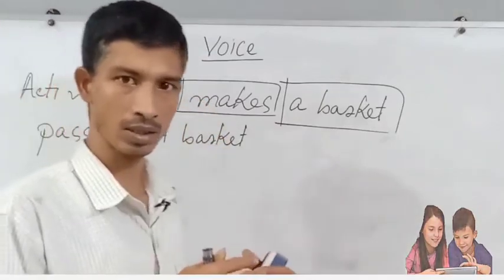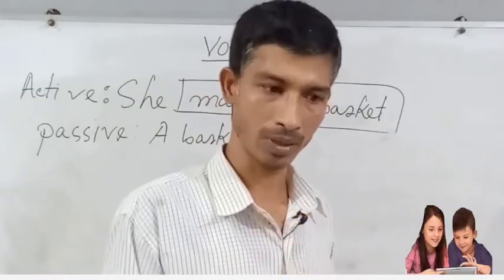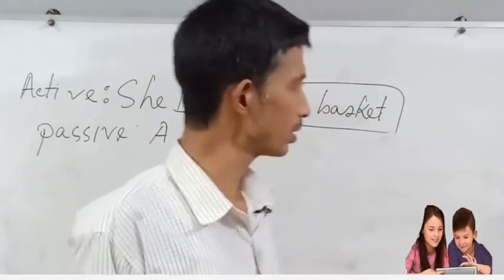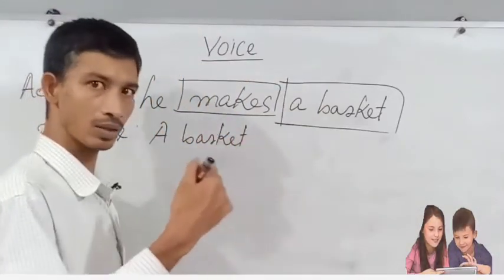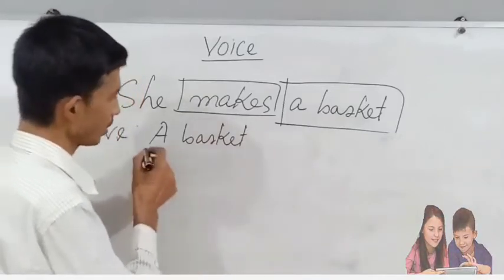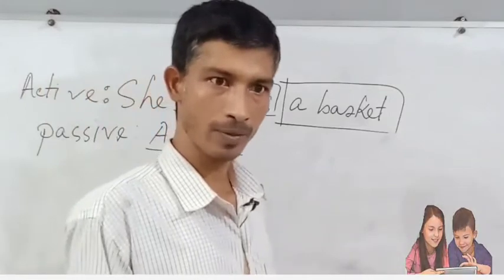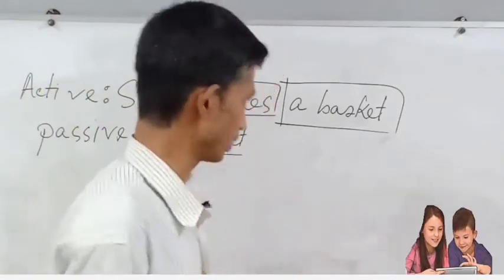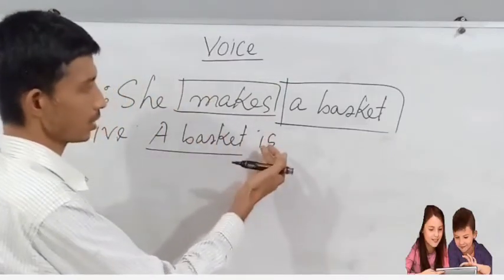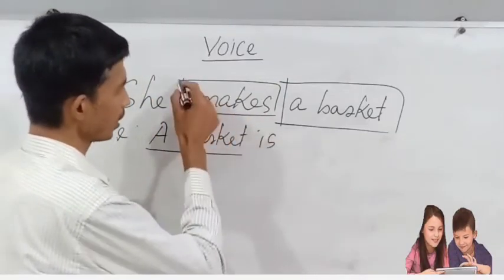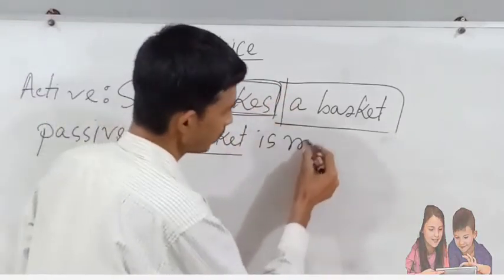That means makes is the verb which consists of present indefinite tense. For this reason, you can use here am, is or are as auxiliary verb. As the basket is the third person singular number, so you can use here is as an auxiliary verb. Is. A basket is. Now I will apply the past participle form of the main verb, that means made,